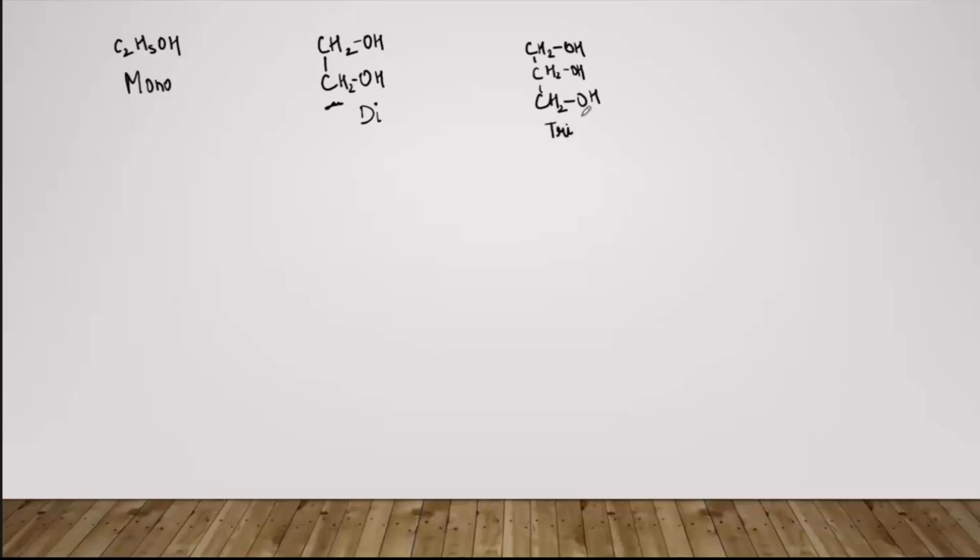Suppose this is C2H5OH. ठीक है. It is an alcohol because one H of ethane has been replaced by OH. ठीक है. But इसमें क्योंकि one OH group लगा हुआ है तो it will be considered as monohydric alcohol. Now we have this compound where we have two carbon atoms and two hydrogens, they have been replaced by OH. So obviously, because they are two, it will be known as dihydric. Similarly, when three OH are present, then that will be known as trihydric alcohols.